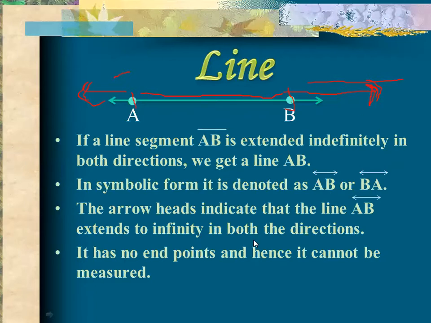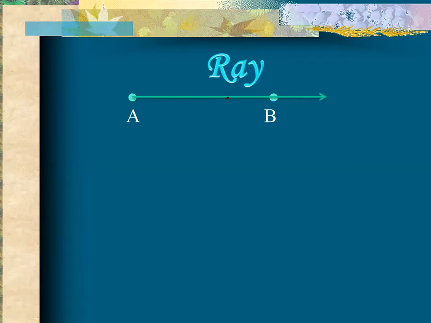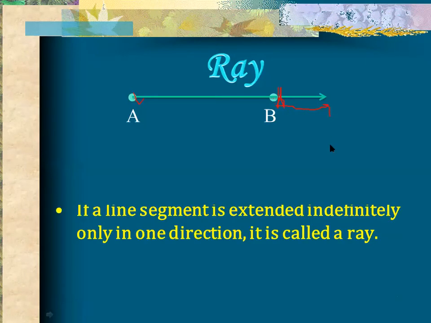Now move on to the next one, the ray. The next definition is ray. Now let's consider this figure. What is this figure? This figure has 2 points. If you consider only these 2 points, obviously it is a line segment, because a line segment has two endpoints. But as you can see here, this line segment is extended indefinitely only in one direction. So what will it be? It will become a ray.